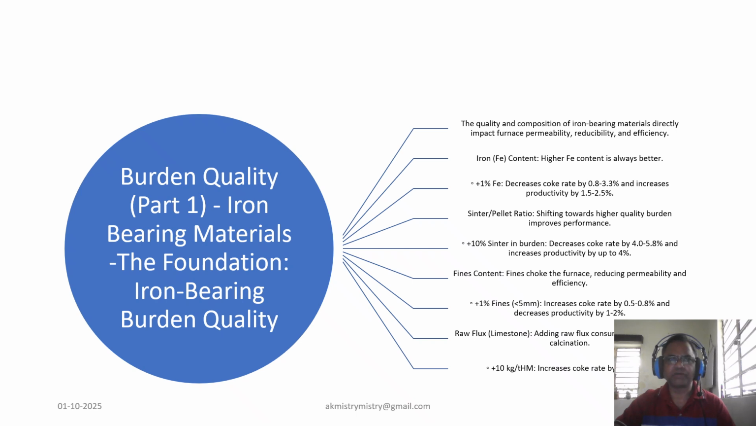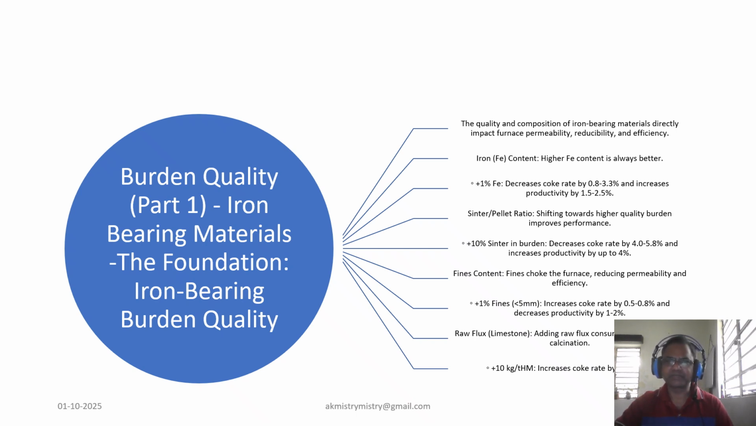Now coming to the burden quality. Actually, I switched over the slide in advance. The quality of our iron bearing material, as we know, is foundational to a stable and efficient operation. Now high Fe content always means a benefit. A 1% increase in Fe content in the burden decreases the coke rate by 0.8 to 3.3% and increases productivity by 1.5 to 2.5%.